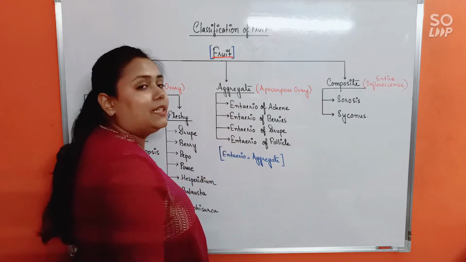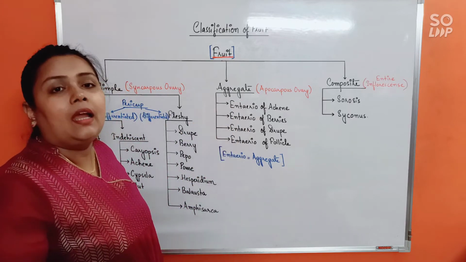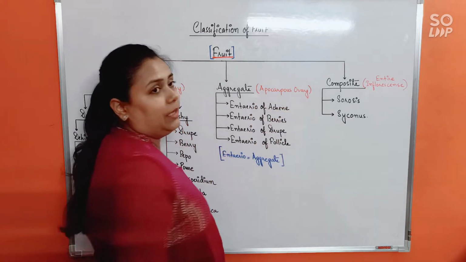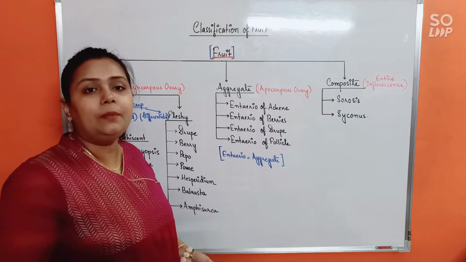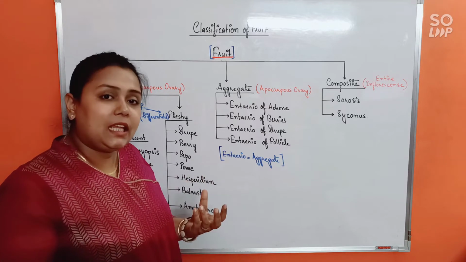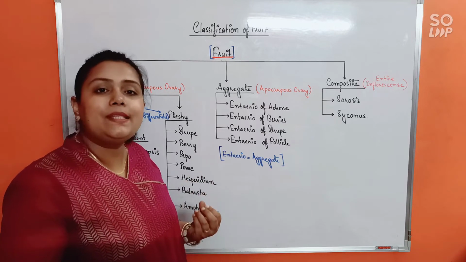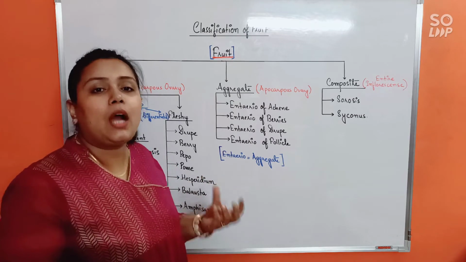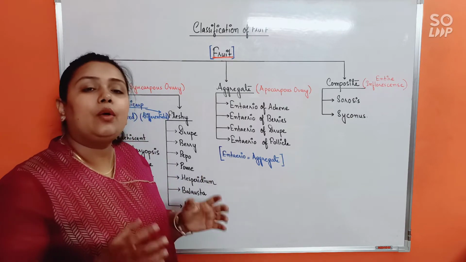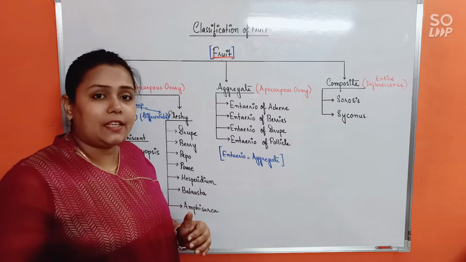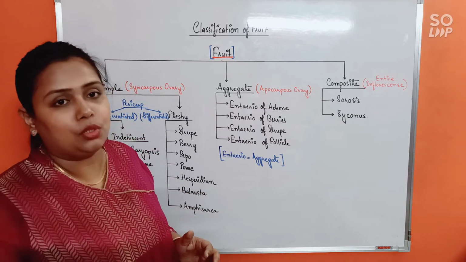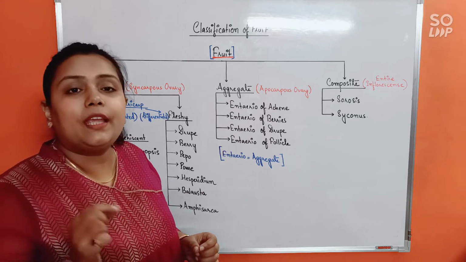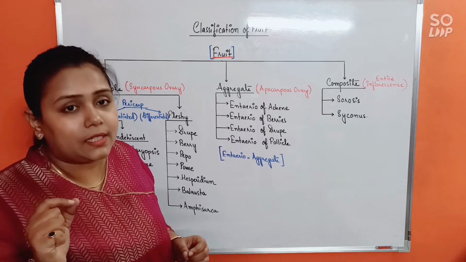Moving to the next category, aggregate fruit. Aggregate fruits develop from apocarpous ovary. That means, suppose in a flower, there are many carpels present and the carpels are all free. Free carpels would be known as apocarpous condition, isn't it? Now, when the flower after fertilization converts into a fruit, what exactly happens?